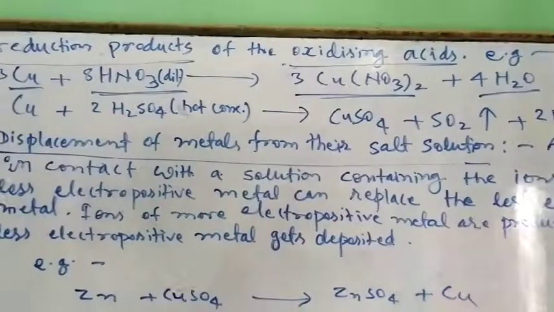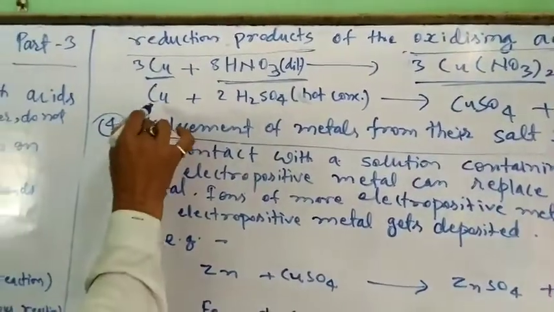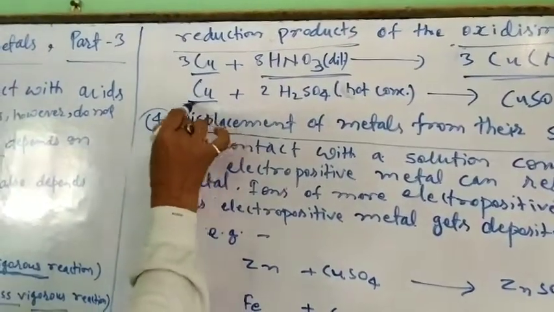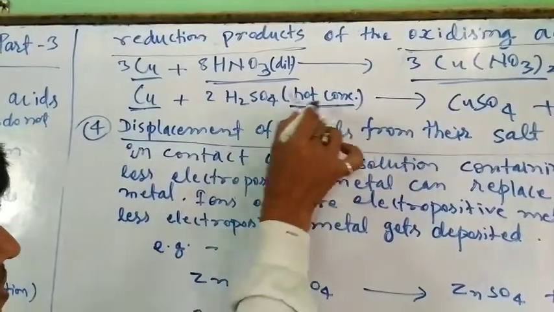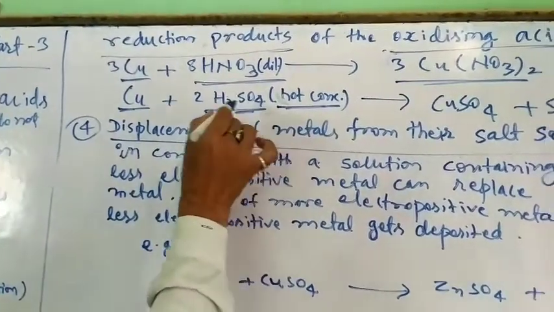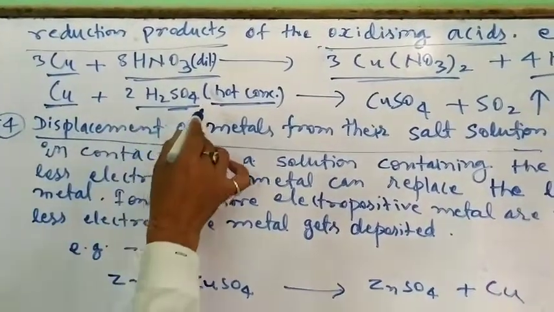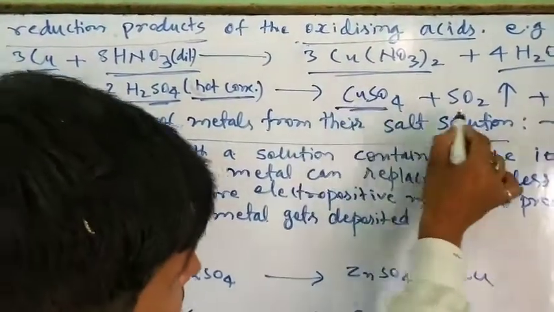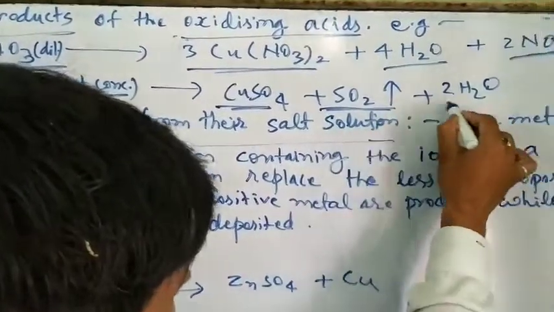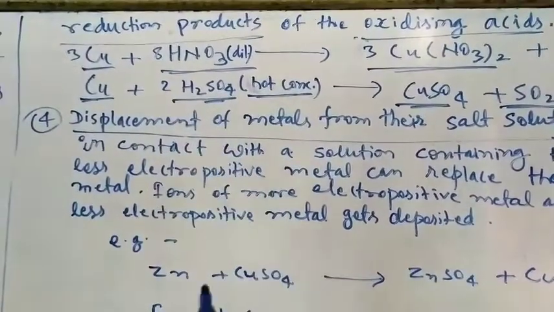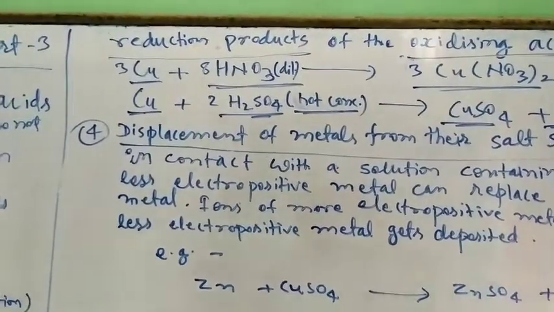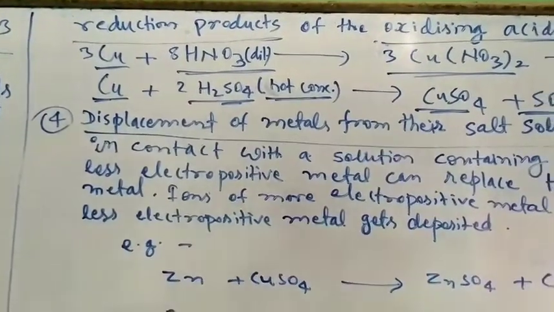But there is no hydrogen formation. In the second reaction, if we take hot concentrated sulfuric acid, copper reacts with this acid and gives copper sulfate, sulfur dioxide gas and water. So we conclude that acids react differently with metals.